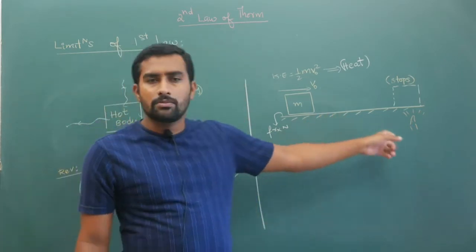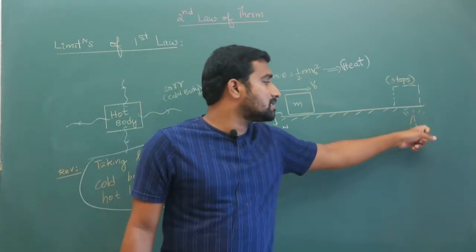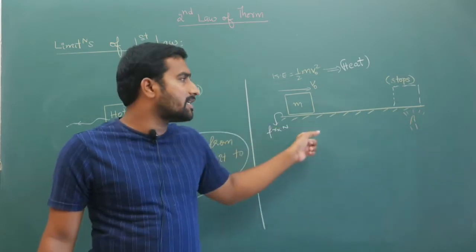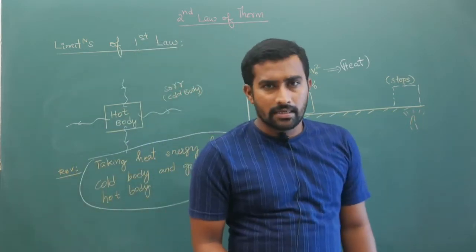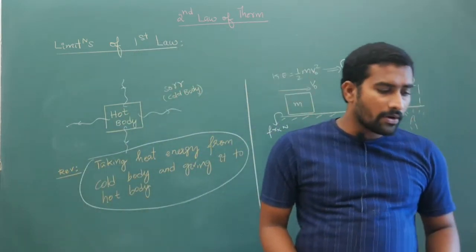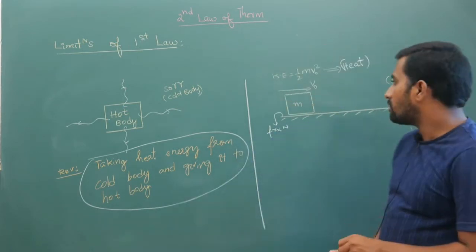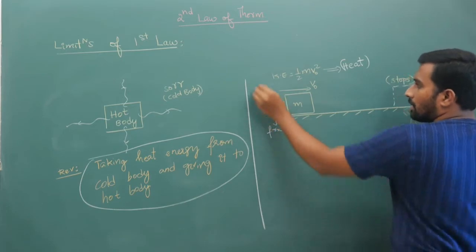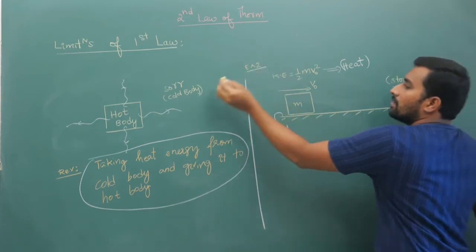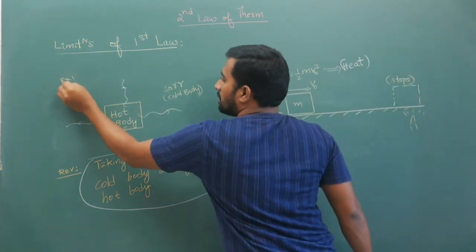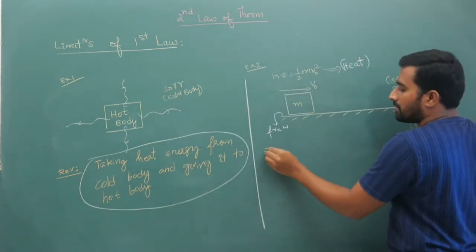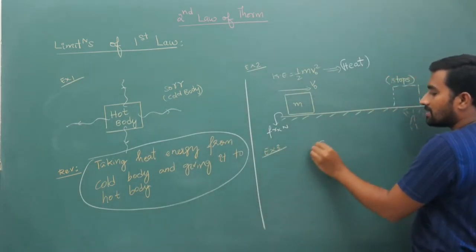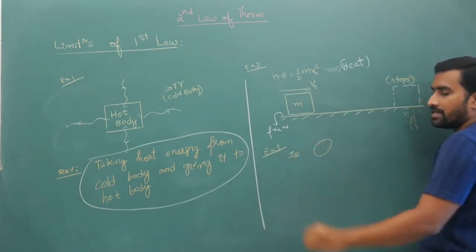It tells why this block is not gaining kinetic energy when you are heating it. Hope you have understood it. Now for more clarity, I can give one more example. This is your second example, the first was the hot body, and your third example is, let us say you have a piece of ice.